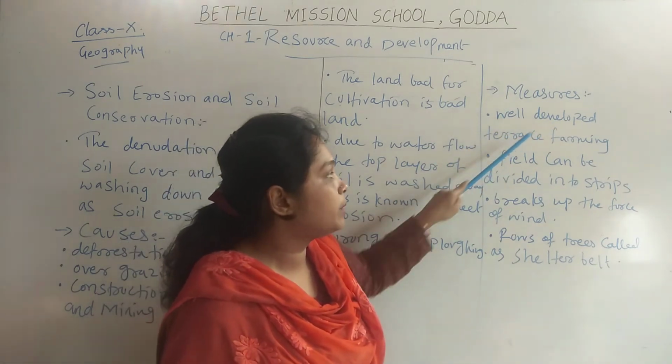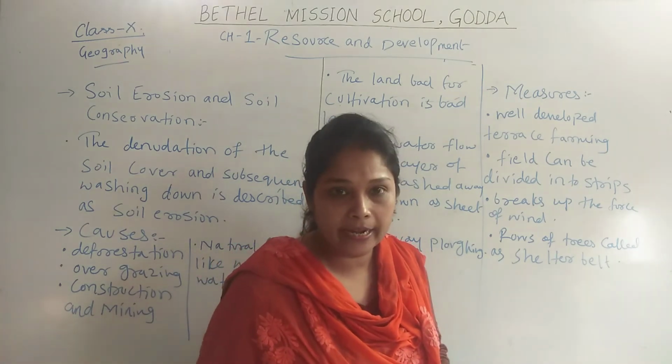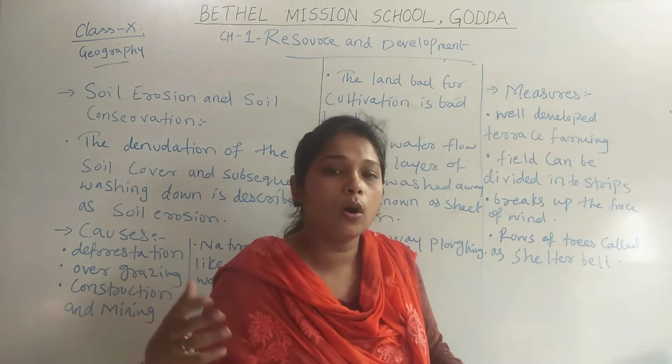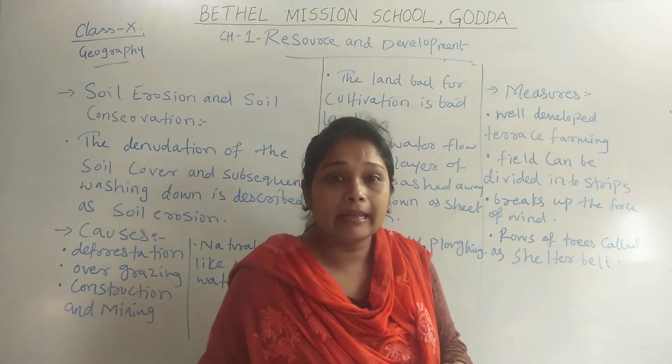First one is well-developed terrace farming. Terrace farming means that instead of growing crops on flat land, people grow crops on terraces, which is called terrace farming.